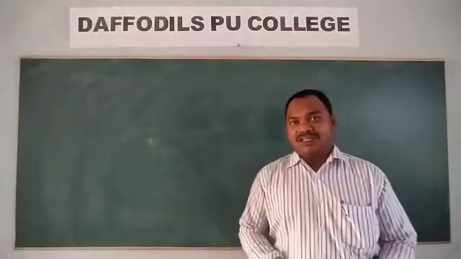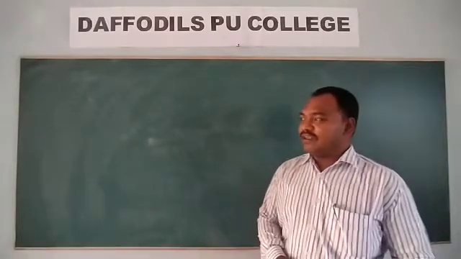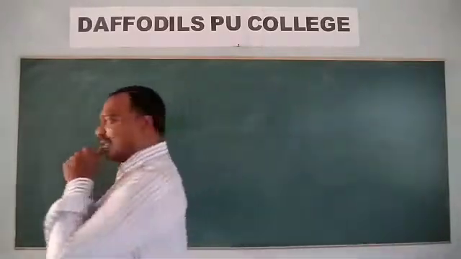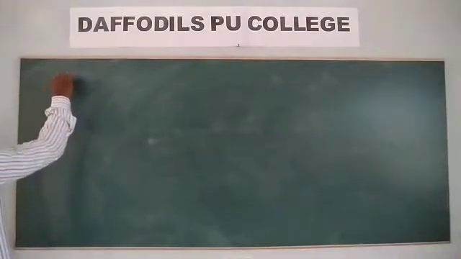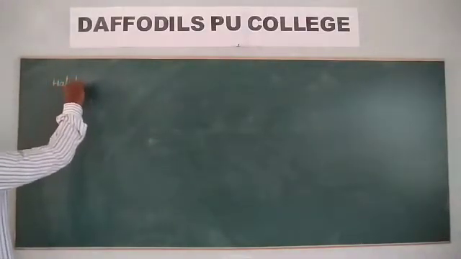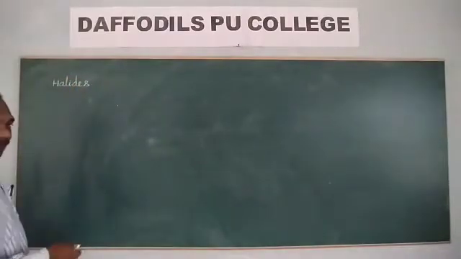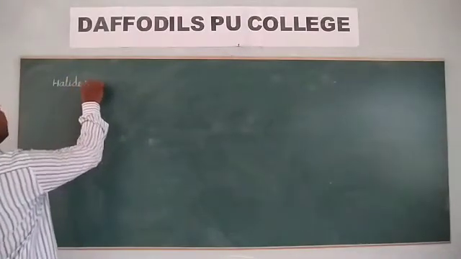We will discuss the next topic, and that one is halides. 15th group elements halides.